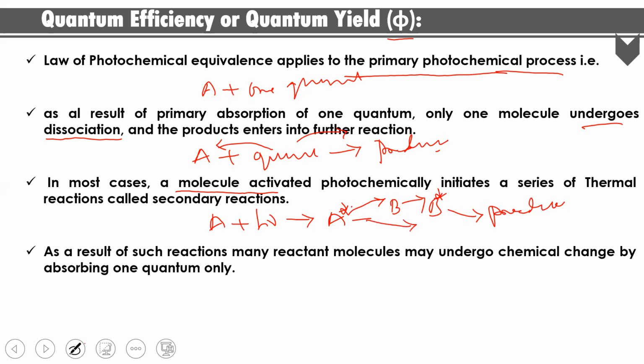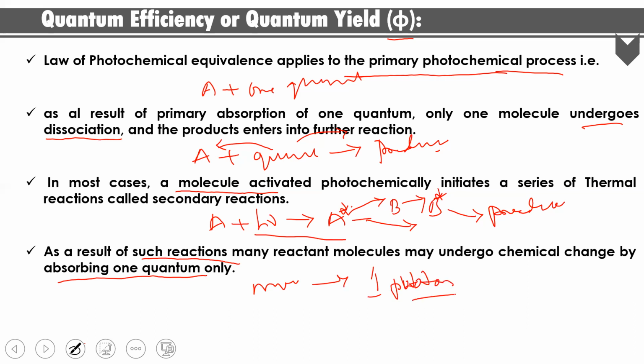This process happens after a molecule absorbs one quantum of energy. So as a result, what happens? In such reactions, many reactant molecules may undergo chemical changes by absorbing only one quantum. If it is a process like this, then more than one molecule will undergo reaction by absorbing only one photon of energy.